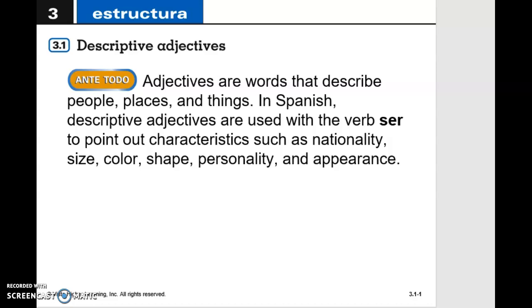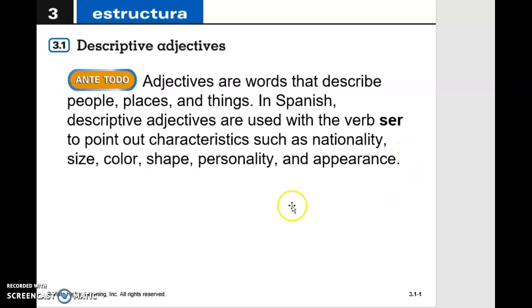So since we're describing people and we can say that this person is tall, or this person is intelligent, those are characteristics that are long-lasting. Those are not temporary characteristics. So that's why ser is going to be the verb that we use when we want to describe people, because they are talking about characteristics that don't change overnight, or that are hard to change throughout our lifetime.